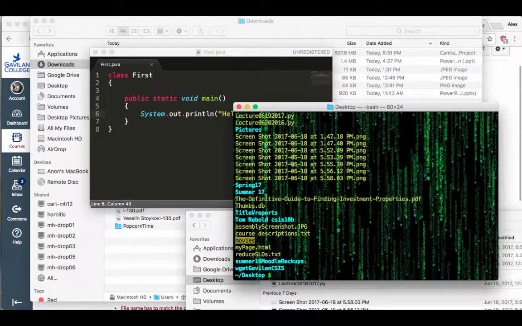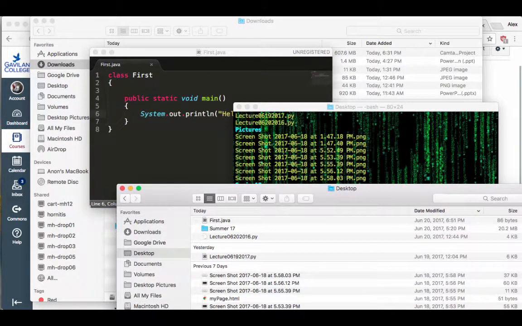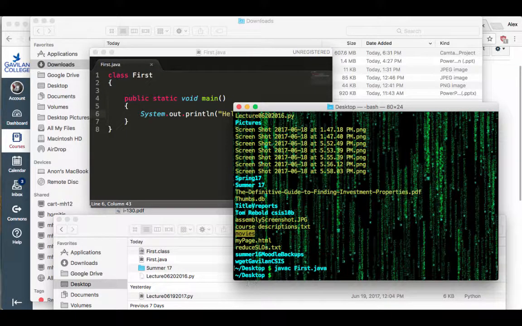The first thing I'm going to do is compile this thing by typing javac first.java. Okay, and before I hit anything, right, this is my file. As soon as I hit enter here, we're going to create another file, which is the .class file. This is the file that we're going to run with Java. So we're going to go java first to run it. The first one says javac first.java. The second one is java first without the .java. Okay, if you put .java, it's not going to work.